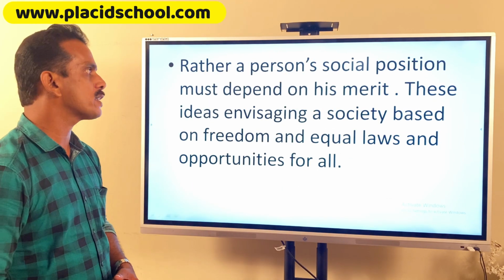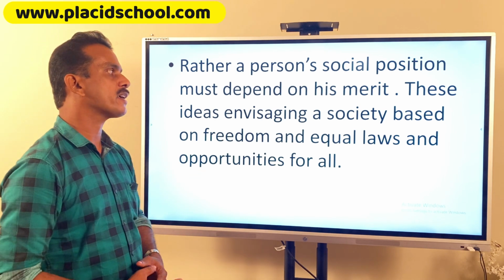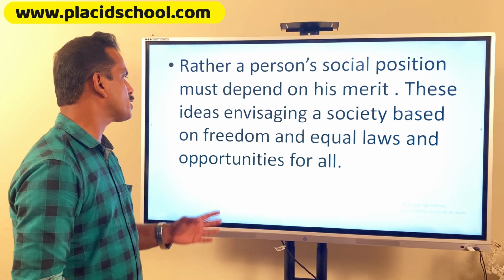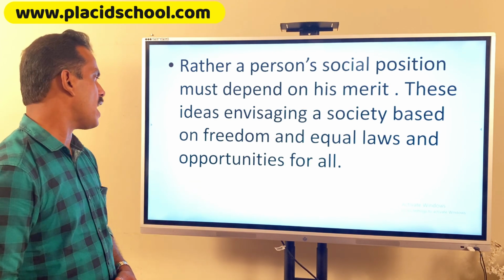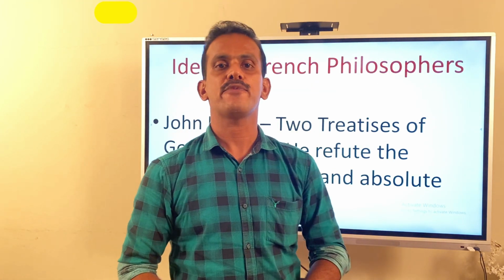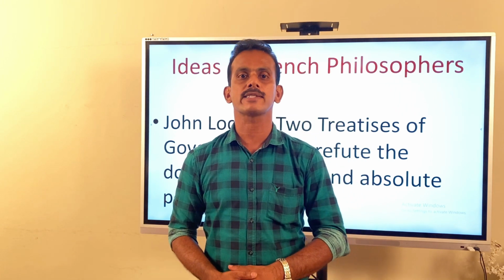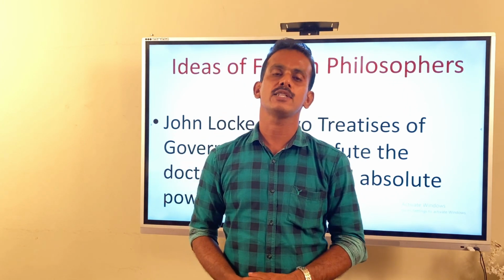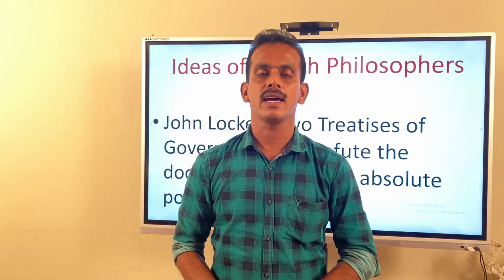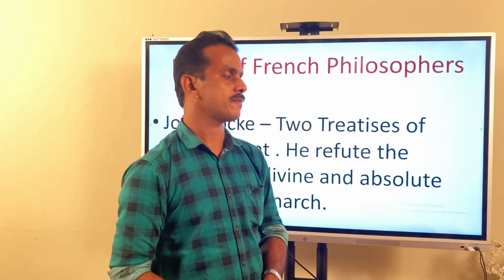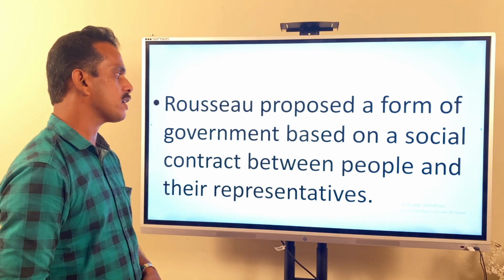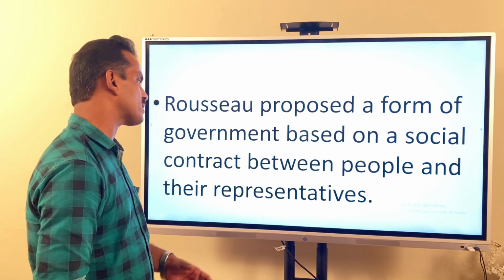Rather, a person's social position must depend upon his merit. These ideas envisaged a society based on freedom and equal laws and opportunities for all. These ideas were put forward by French philosophers such as Jean-Jacques Rousseau, Montesquieu, and John Locke. John Locke refuted the doctrine of divine and absolute power of the monarch. Rousseau proposed a form of government based on a social contract between people and their representatives.